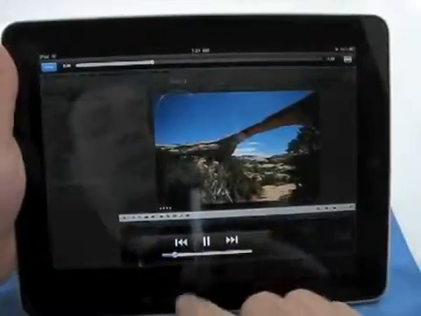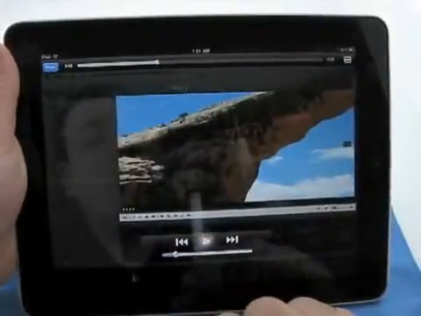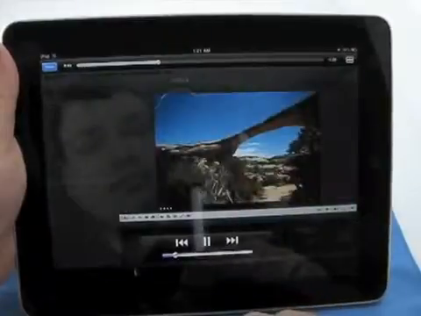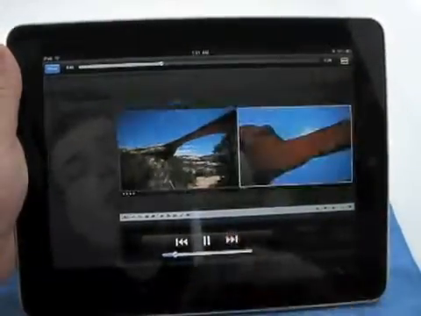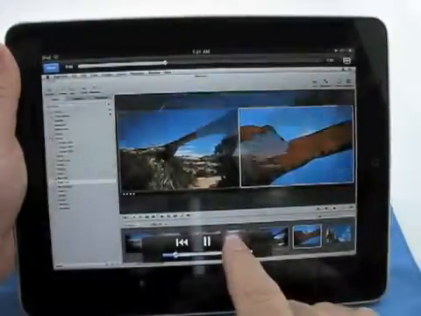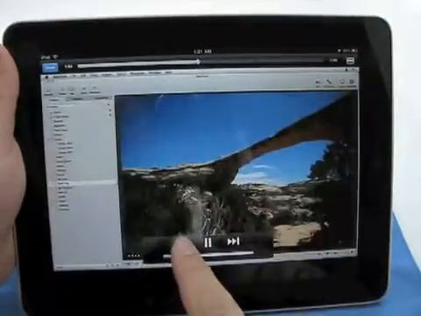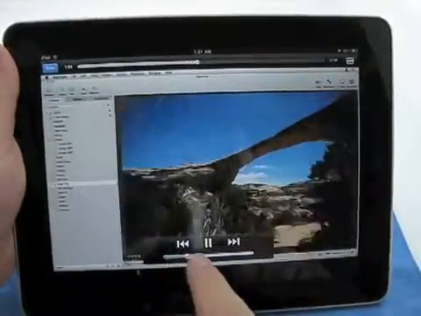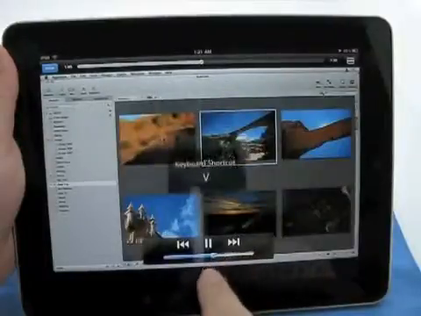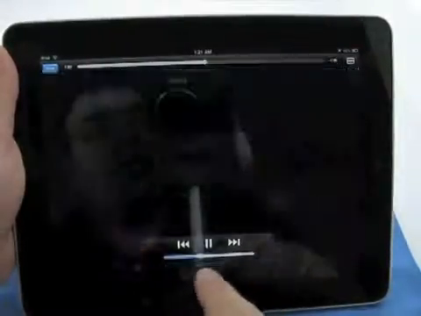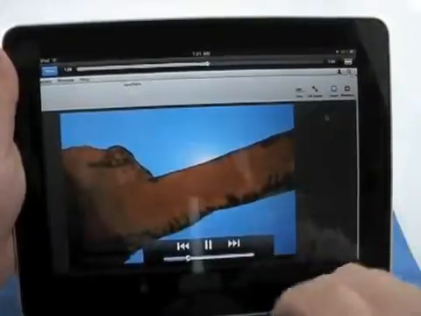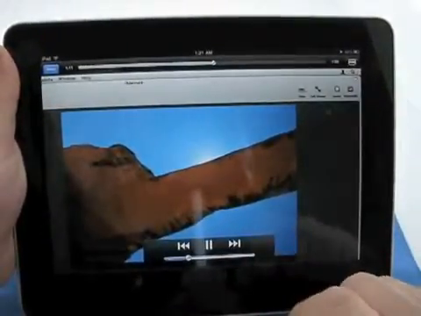At the bottom, we have a couple options. We have the middle button for pause. I just paused. Now I play. We also have a jump forward or fast forward button. And now it's fast forwarding. Or rewind. And we also have volume. So you can see that's it. Just like your iPod or iPhone. The same thing, intuitive and nice.